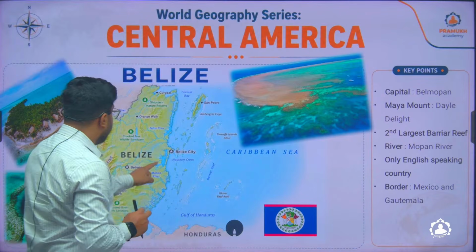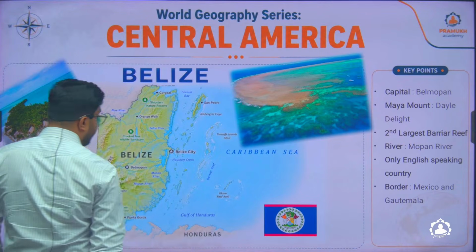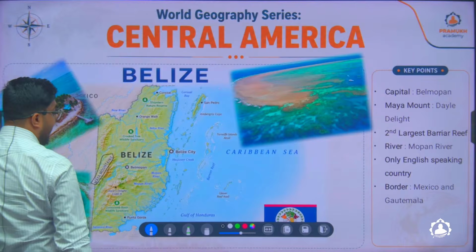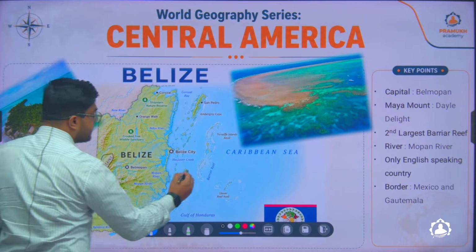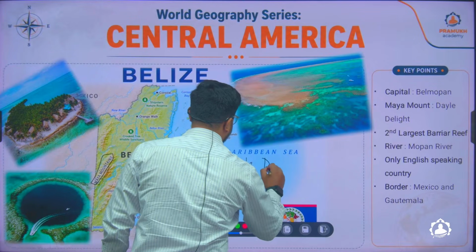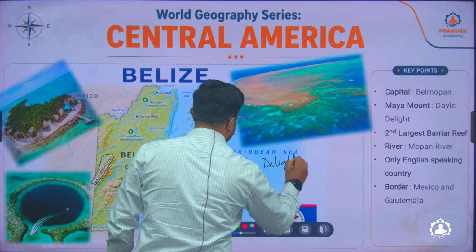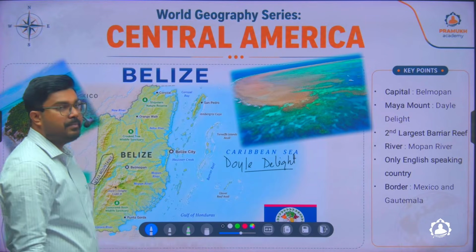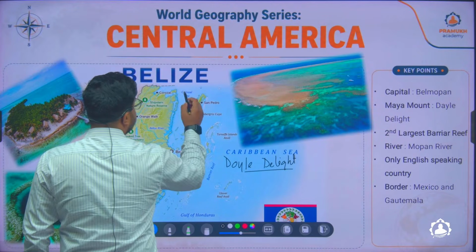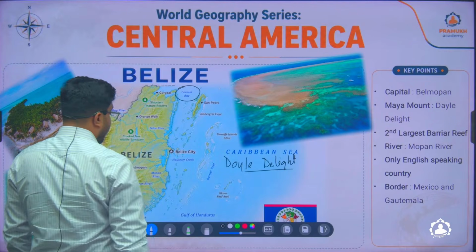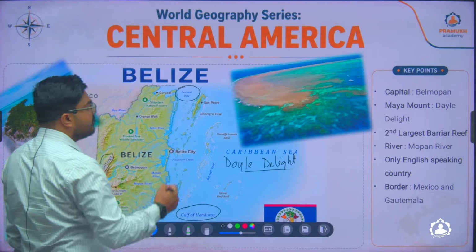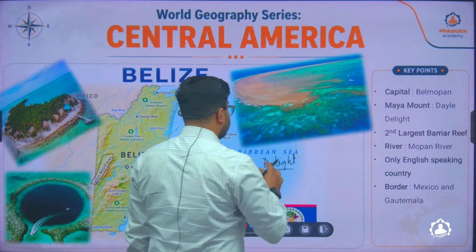Belize's capital is Belmopan. It has a mountain range called the Maya Mountain Range, and the highest peak of Belize is Doyle's Delight. This is the highest peak of Belize, and on the northern part of Belize you'll find Corozal Bay, and on the southern part of Belize you'll find the Gulf of Honduras, which I mentioned a few minutes ago at the start of the slide.